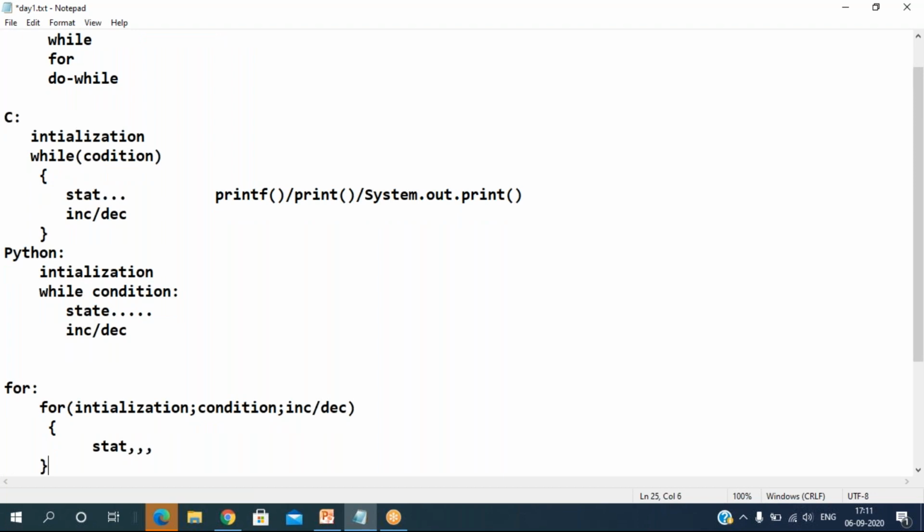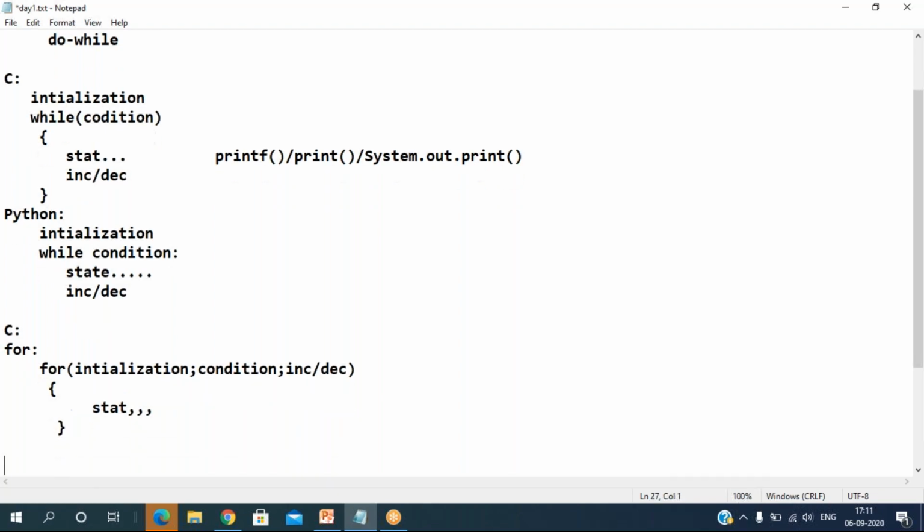But compared to the while block, initialization, condition, everything is kept as part of the for loop. All three are together. This is the for loop in the C language.